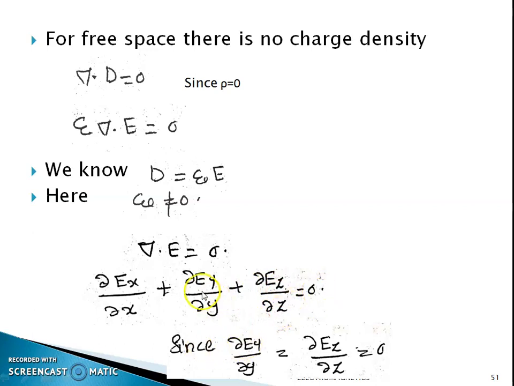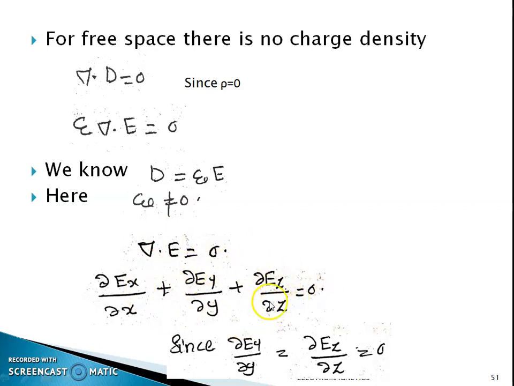Here the y and z components are equal to 0. Then ∂Ex/∂x is equal to 0. This is the general equation, that is ∇·E is equal to 0, which means we are splitting this into different components, x component, y component and z component, that should be equal to 0.